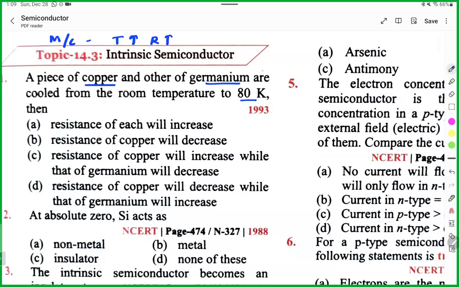If you decrease the temperature in case of copper, then resistance will decrease. In case of germanium, which is a semiconductor, if you increase temperature, resistance will decrease. Now you are decreasing, so resistance will increase.